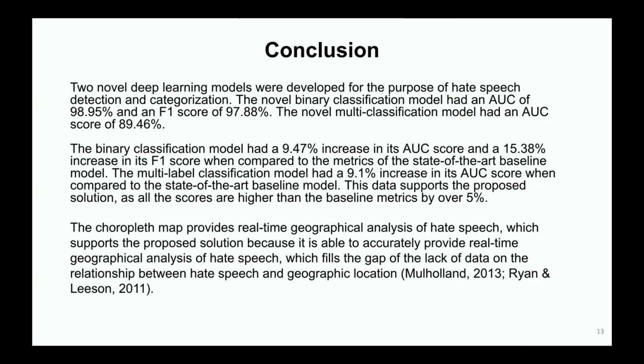By using the AUC and F1 scores as metrics, we showed that the novel deep learning networks are more reliable than previous models in multiple papers. The binary classification model had an AUC score of 98.95% and an F1 score of 97.88%. The multi-class classification model returned an AUC score of 89.46%. The choropleth map provides real-time geographical analysis of hate speech, which supports the proposed solution because it is able to accurately provide real-time geographical analysis of hate speech, which fills the gap of the lack of data on the relationship between hate speech and geographical location.